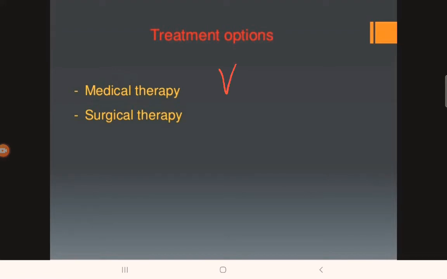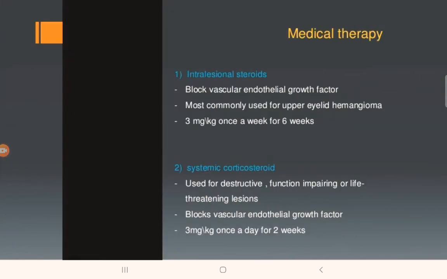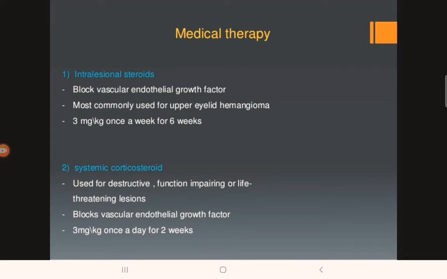Now coming to treatment options of vascular tumors. These are all the treatment options of vascular tumors. After this we will study about vascular malformation. For vascular tumors we have some medical therapy and some surgical therapy. The medical therapy includes intralesional steroid injection. They mainly block the vascular endothelial growth factor. If the vascular endothelial growth factor is blocked, then obviously there will be less tumor hyperplasia. The dosage will be 3 mg per kg once a week for 6 weeks.